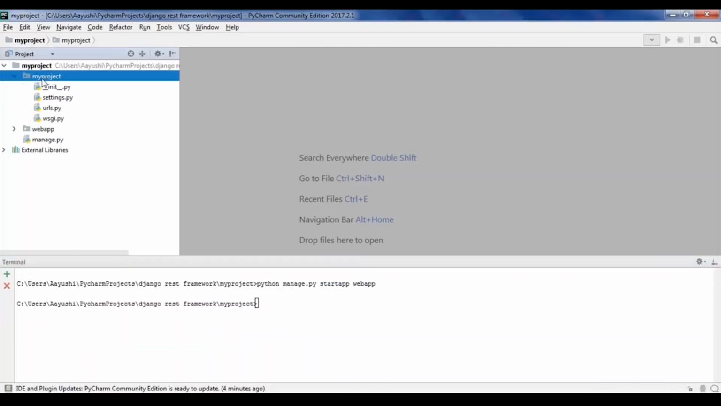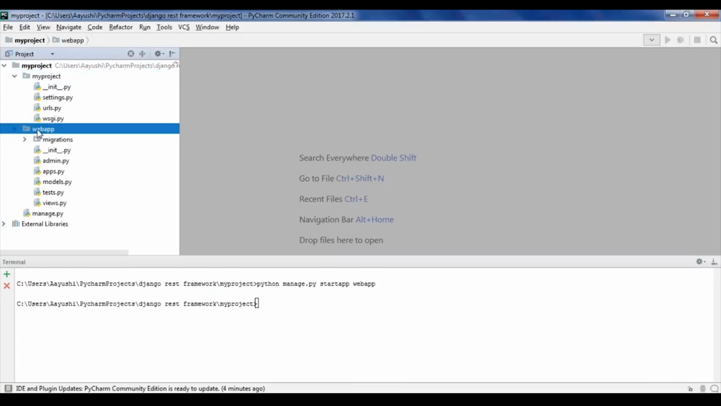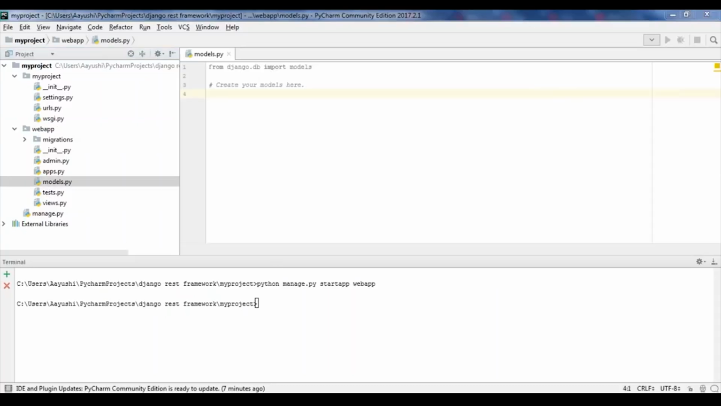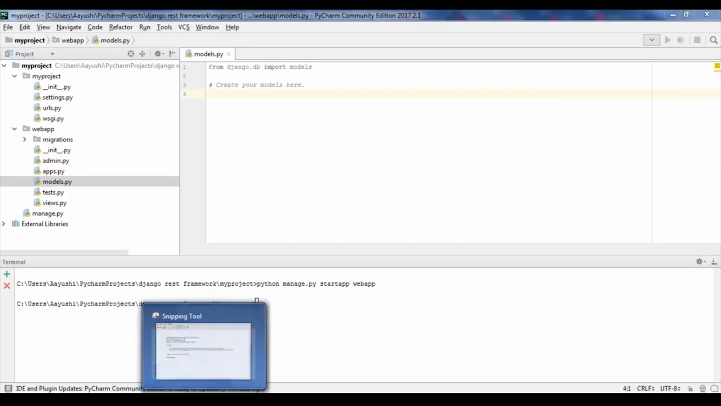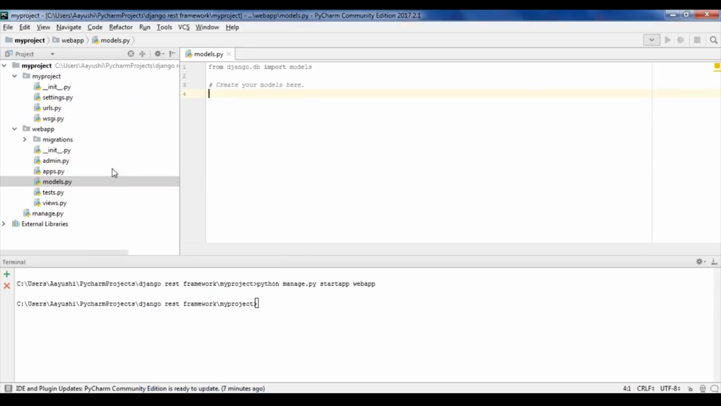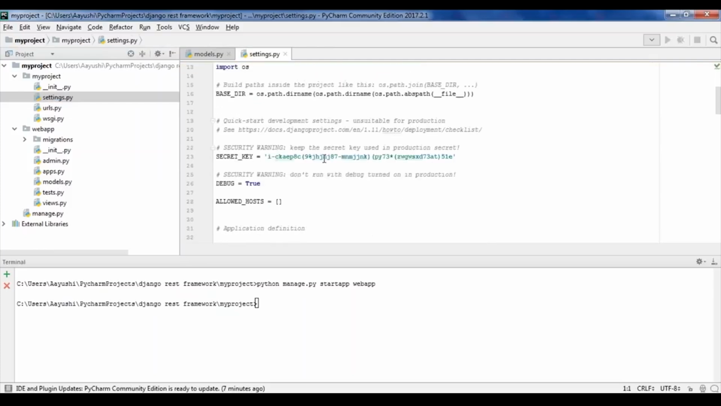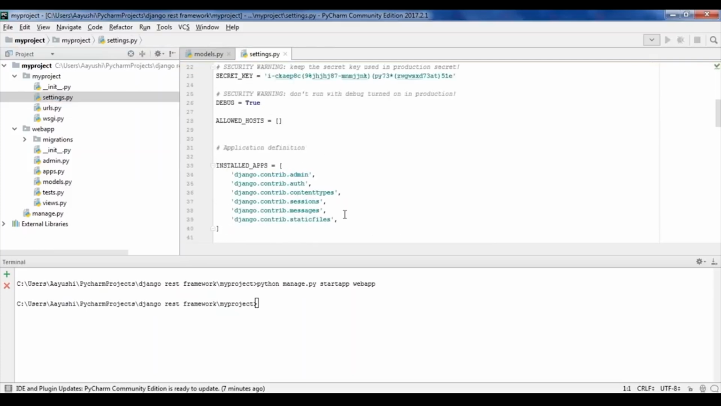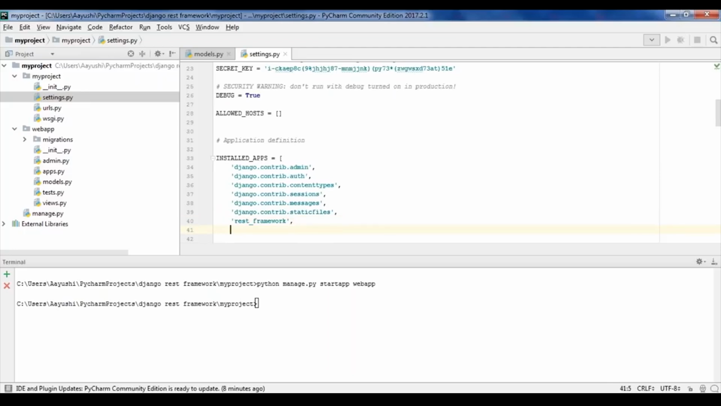So if you go to my project, you see the webapp is initialized over here. Inside this, it has different files: it has init, it has admin, it has apps, it has models and many more. Now if you remember, I have already explained in the presentation that first you need to go to your project settings and configure everything. So I'll go to my project, this is my settings, and inside this I have to go to my installed apps and write rest_framework. Next I also have to write in the name of the application that I've just created.